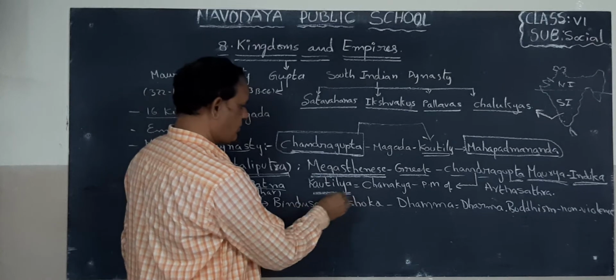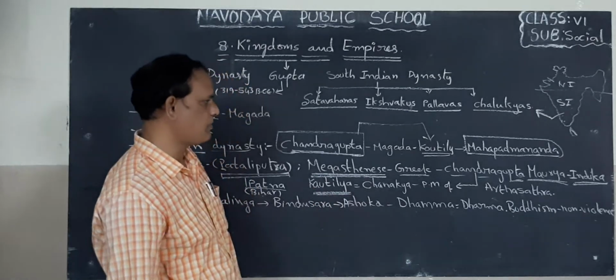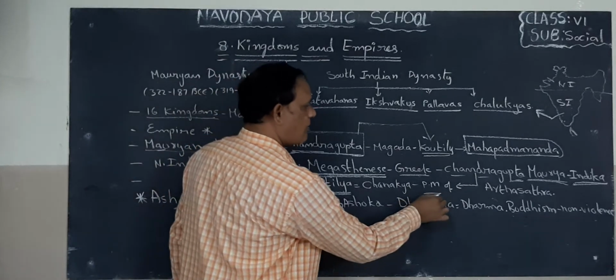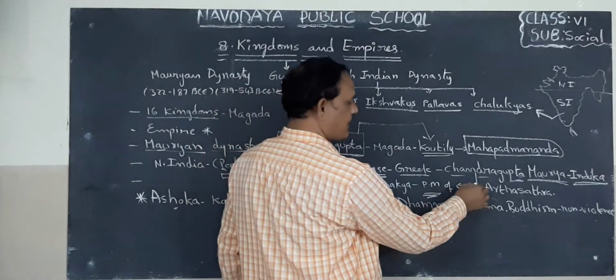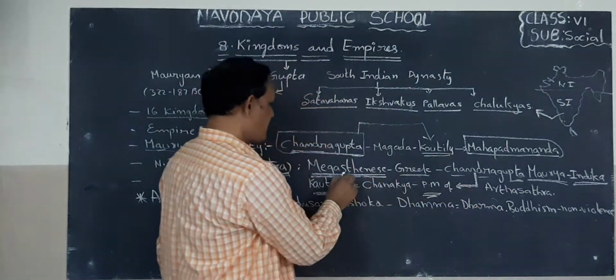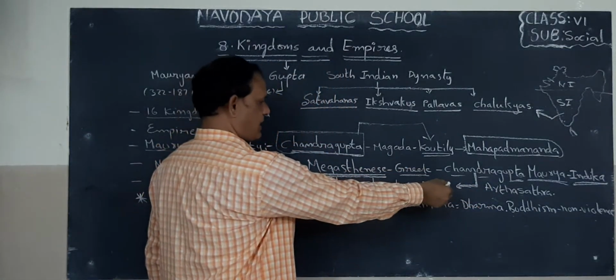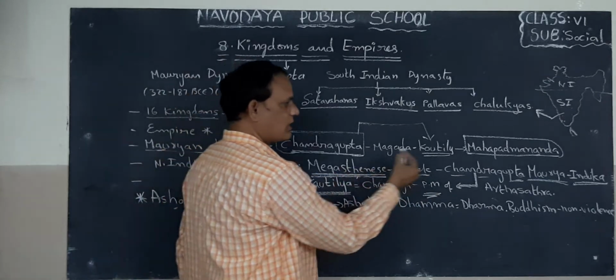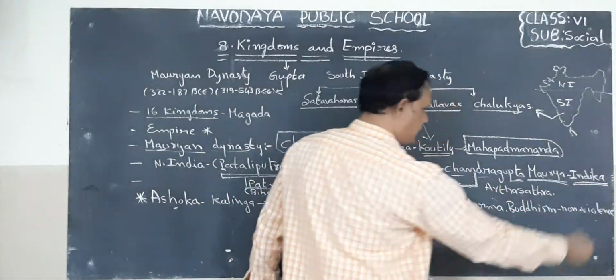Next, children, Kautilya. He was also one prominent and important man. He was the Prime Minister of Chandragupta Maurya. Megasthenes was the ambassador of Chandragupta Maurya from Greece, children. He wrote one book. What is that book? Indica.